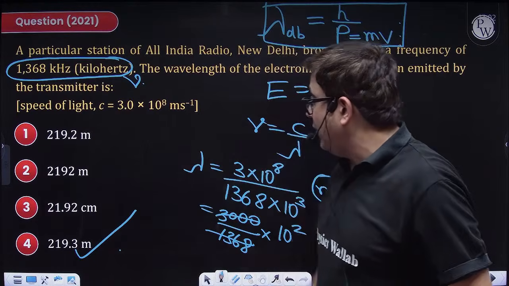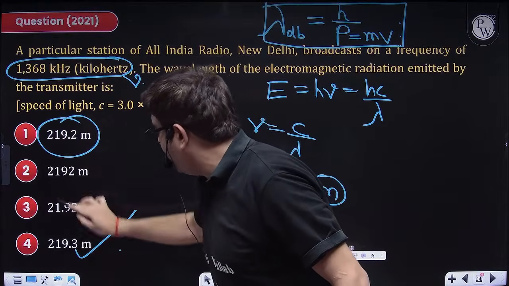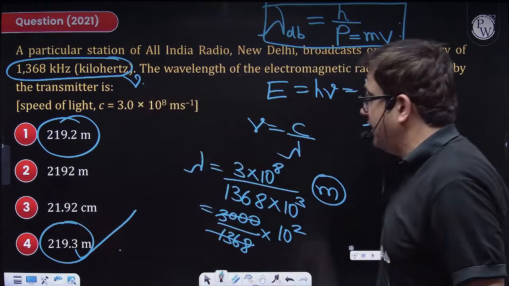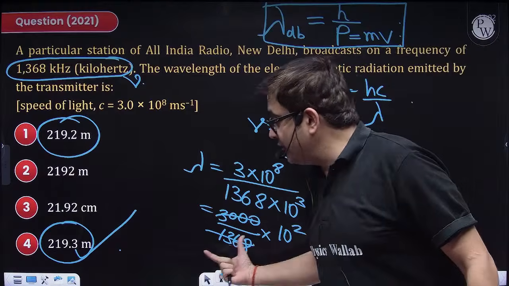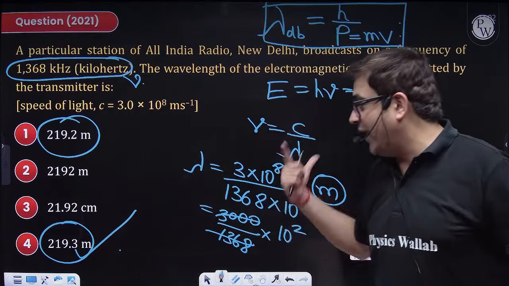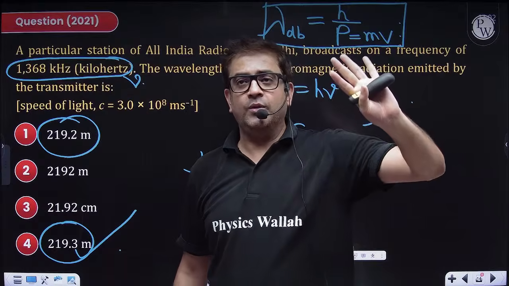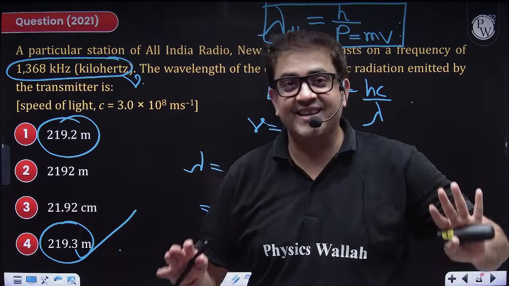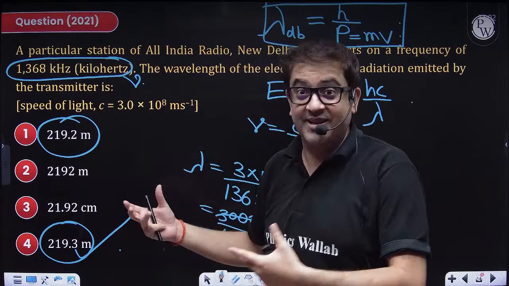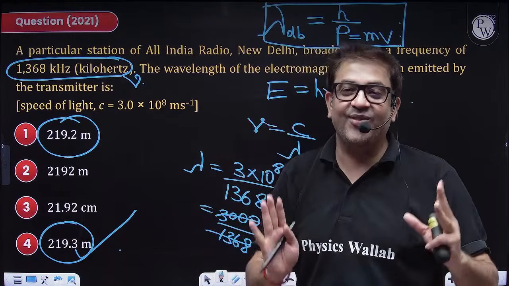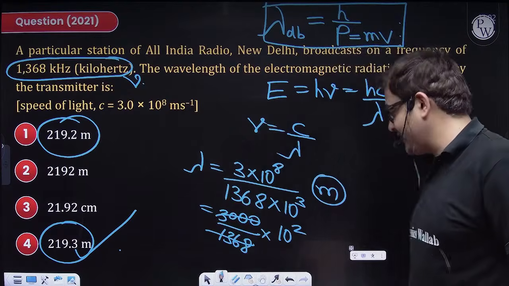Then I guess, beta, you have to solve, na, because this is 219.2 and this is 219.3. Yes, beta, you cannot judge it, you have to solve completely, and once you properly solve, you will get 219.3, and people are answering that also. Sometimes when options are close enough, beta, please do not approximate. Yes sir, how will you know, beta? Have a good eye on the options given, and only then should you attempt your questions.